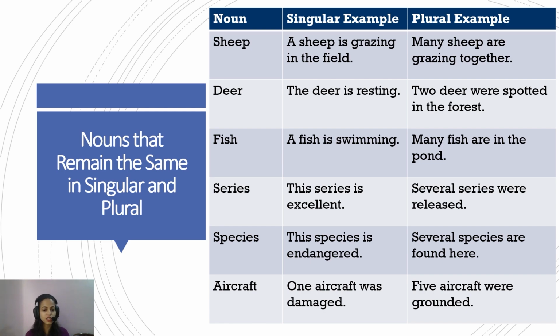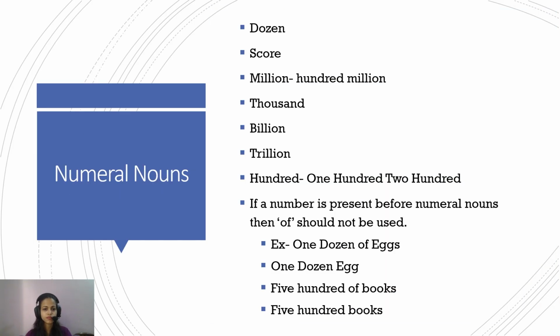Series. This series is excellent. Several series were released. Species. This species is endangered. Several species are found here. So here again, species remains the same in singular as well as plural. Aircraft. One aircraft was damaged. Five aircraft were grounded. So again, these words you have to just remember, maybe just cram them, and then you'll not be confused.